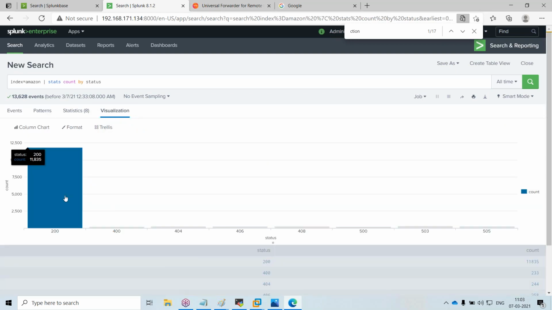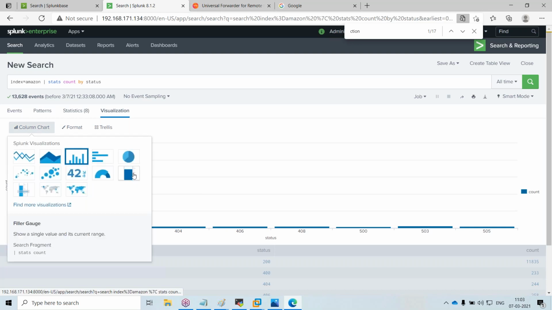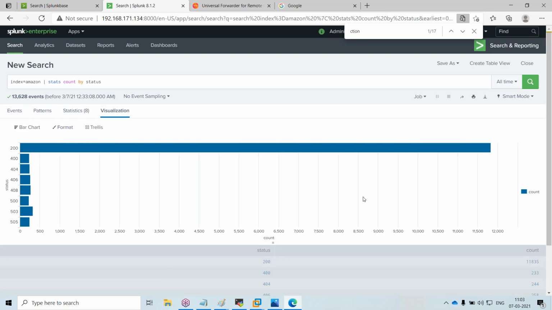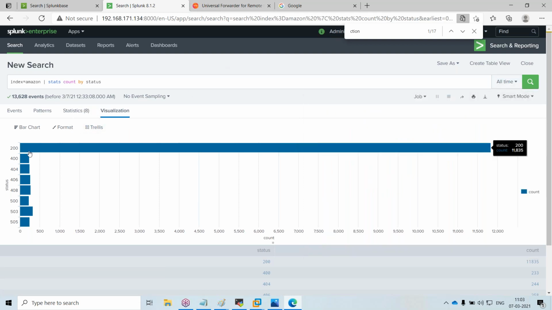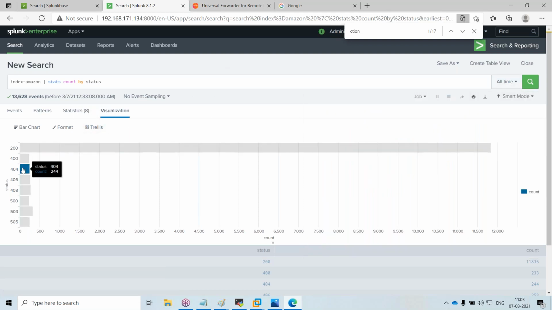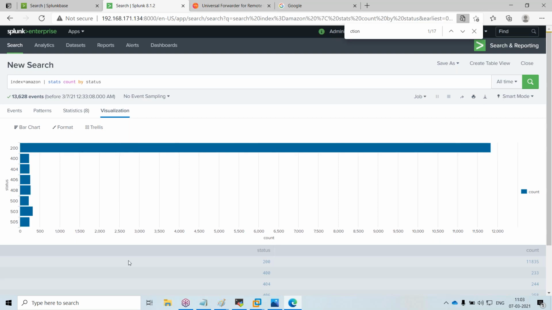For whatever time range I have selected, last 24 hours or last 15 hours, it shows how many 200s, 400s, 404s and 406s there are. It shows all the error codes, whether for 15 minutes, half an hour or 1 hour.